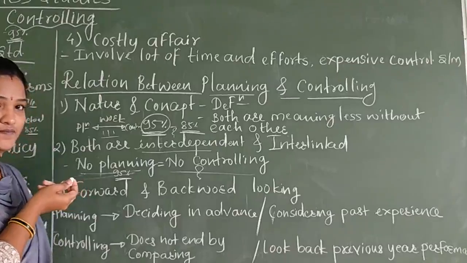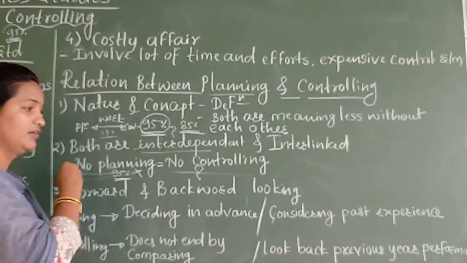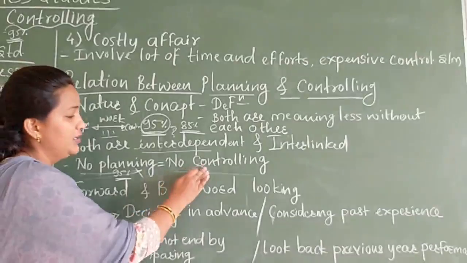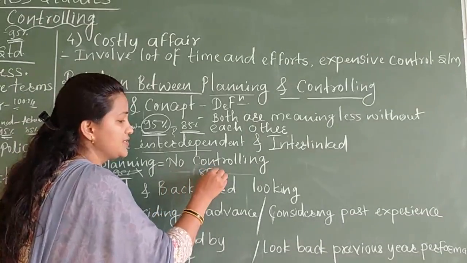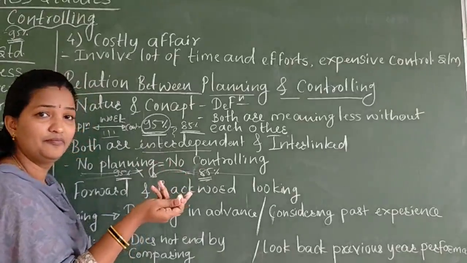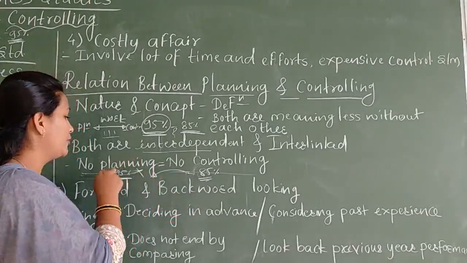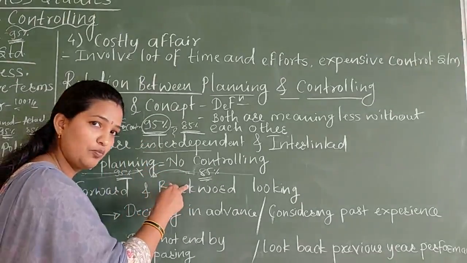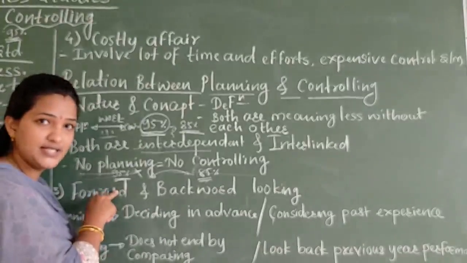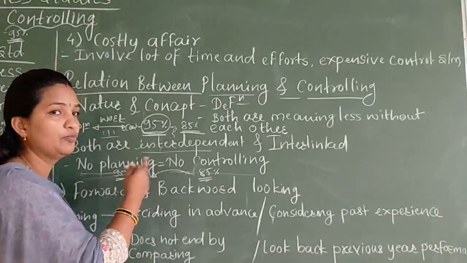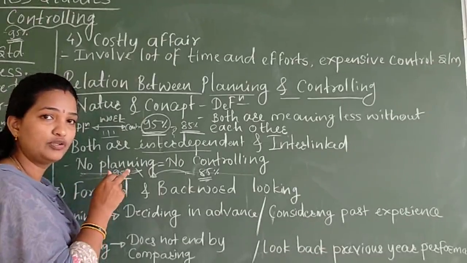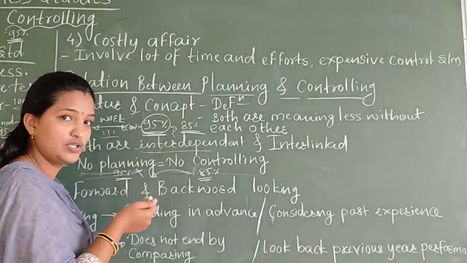Otherwise you got 85% marks, but to check your performance there is no plan. That's why for planning purposes controlling is important, and for controlling purposes planned performance is important. Then only can we perform both activities, and they are interlinked with each other.